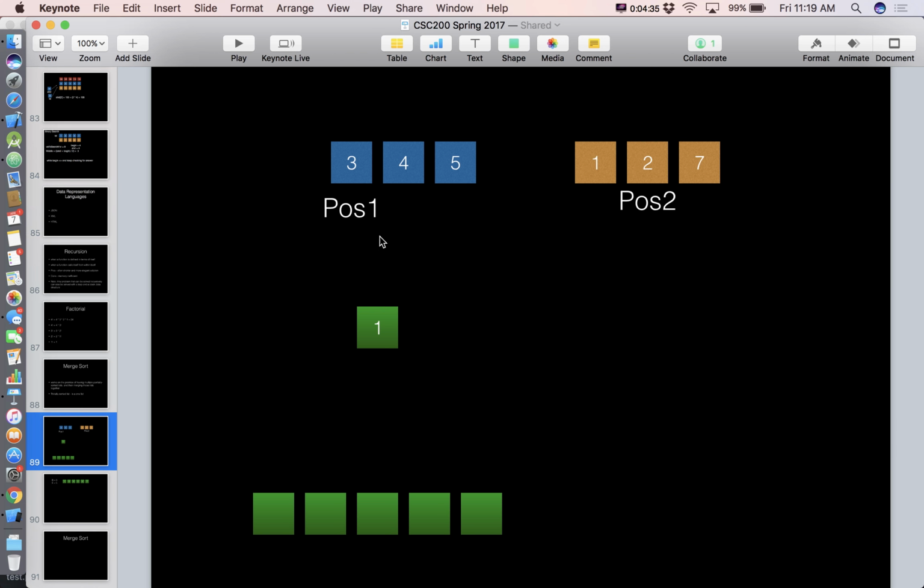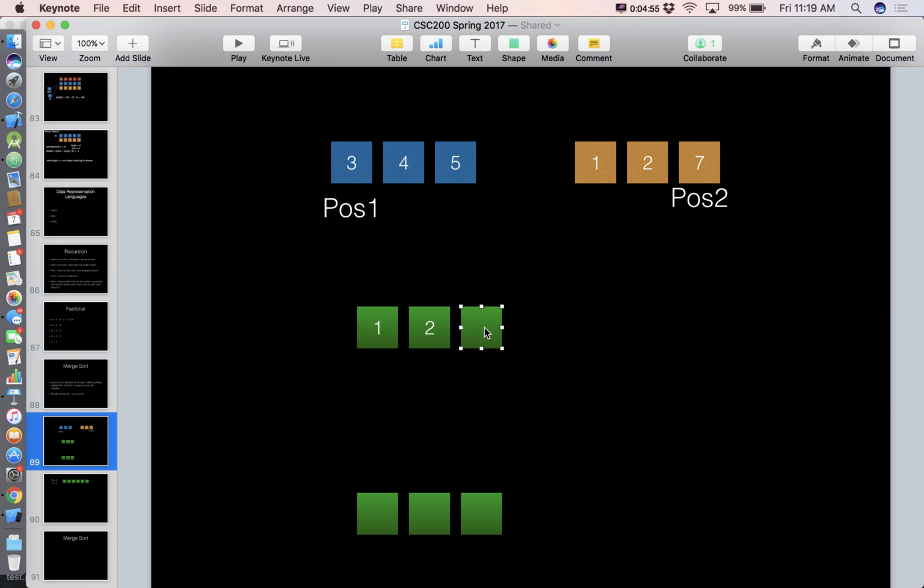Are they both legal positions? Yes, they are. Which should come first, pos1 or pos2? Pos2. So we'll tack on whatever's at pos2, and then we'll increment pos2. Are they both still legal positions? Yes, they are. Which should come first, pos1 or pos2?